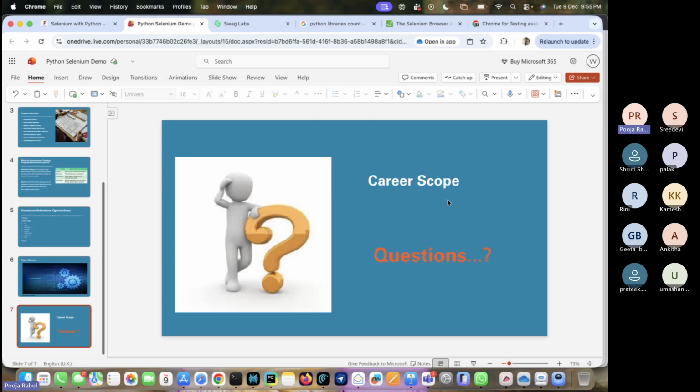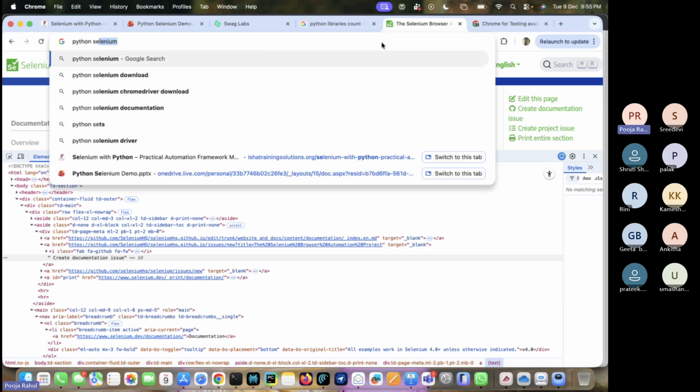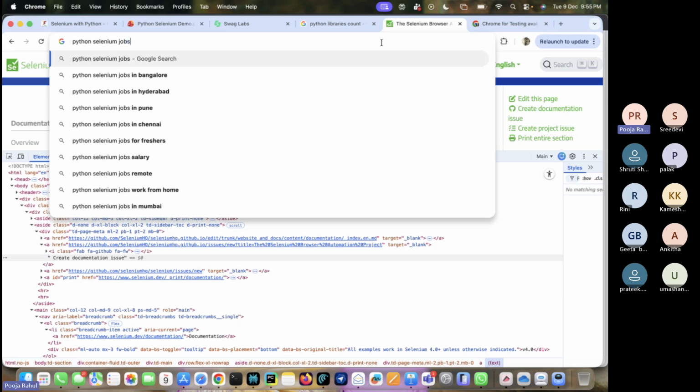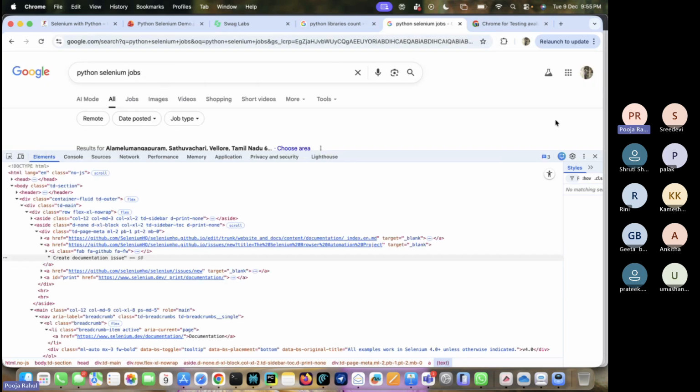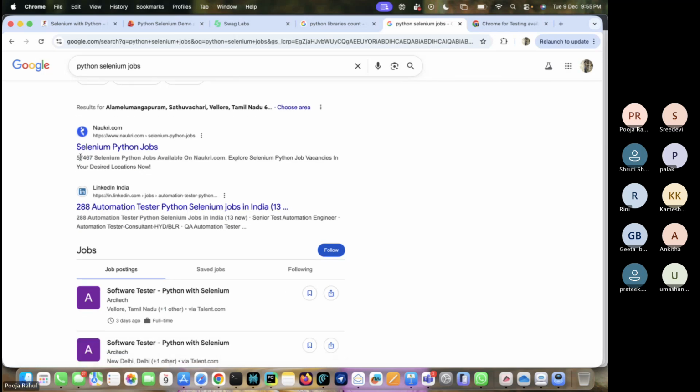If you see for the market per se also, even if you go for some Python jobs and search those, total 57,000 market jobs are available.